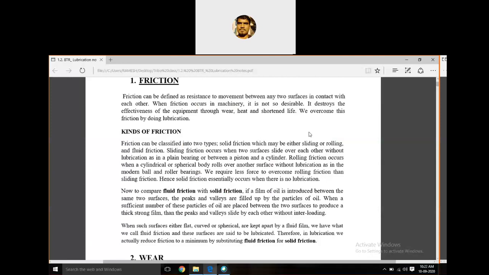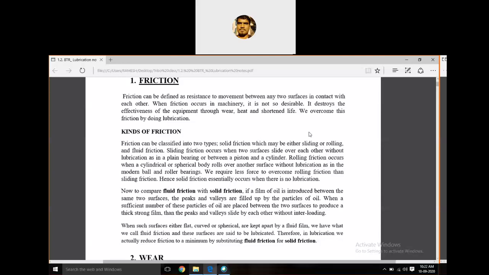And the fluid film friction. Compared to solid friction, which is different, fluid film friction means the lubricant has a thick film. That film causes some friction for the movement of the two surfaces.